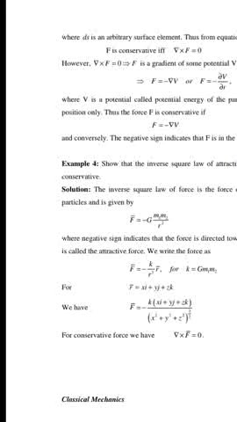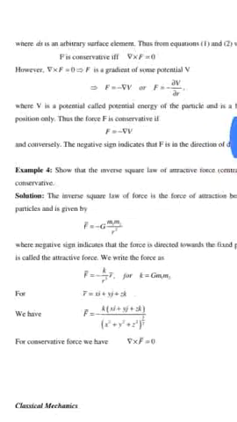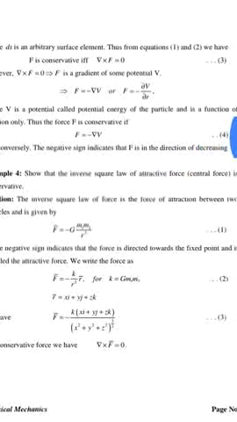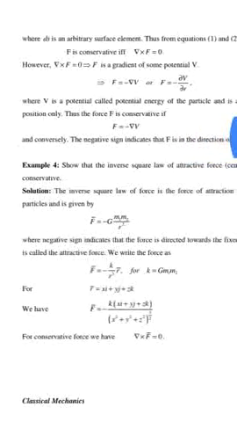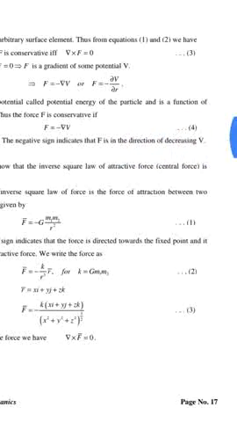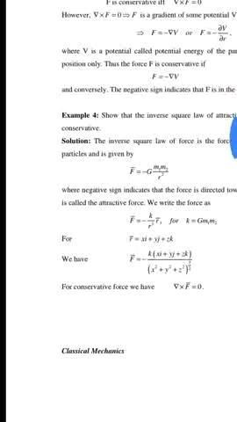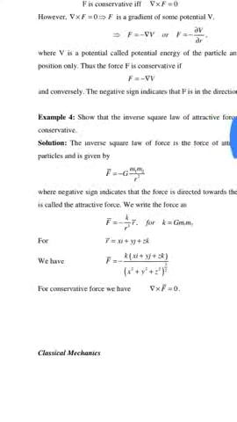Solution here. The inverse square law of force, a force of attraction between two particles of masses m1 and m2, is given by F bar is equal to minus G m1 m2 divided by r square, where the negative sign indicates that the force is directed toward the fixed point and it is called the attractive force.